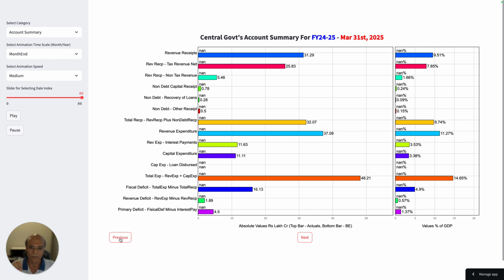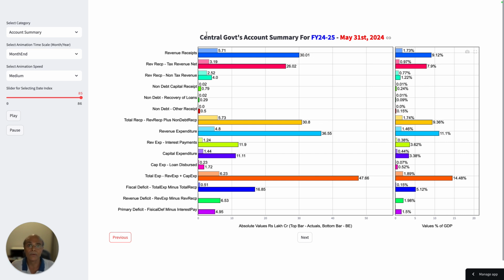Now let's do the following. Let's go one step backwards. Now what you will see are the budgetary estimate numbers of February 2024 for revenue receipts, tax revenue net, non-tax revenue receipts, capital receipts, recovery of loans, other receipts, total receipts, revenue expenditure, interest payment, capital expenditure, loans disbursed, fiscal deficit, etc. This will give you a fair understanding of how to compare the data, because you have the percentage of GDP data right here for each and every metric.